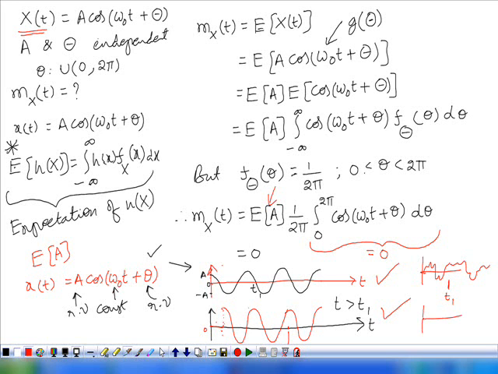Similarly, we have another sample function. We know these values. Can you predict the next values? We cannot. It may go in this way. So this function is non-deterministic, and this is also non-deterministic. So this is a set of non-deterministic sample functions, and the corresponding random process x of t is said to be a non-deterministic random process. So this is an example of a deterministic random process, and this is an example of a non-deterministic random process.